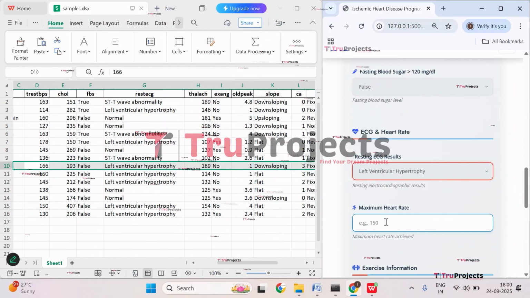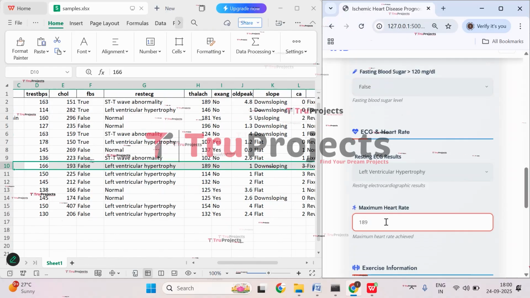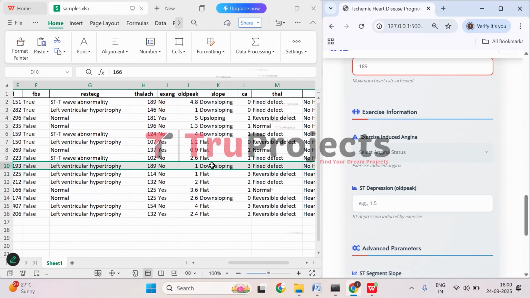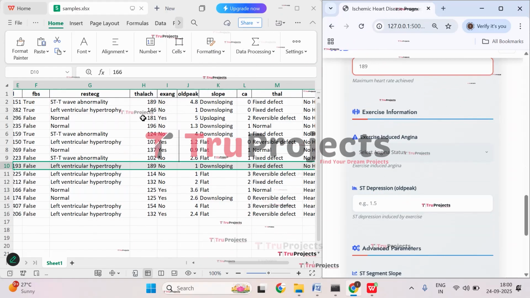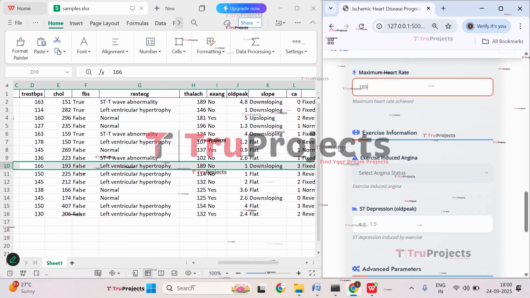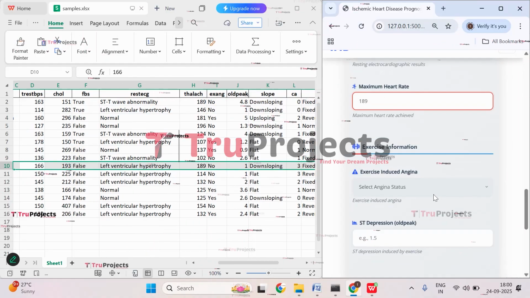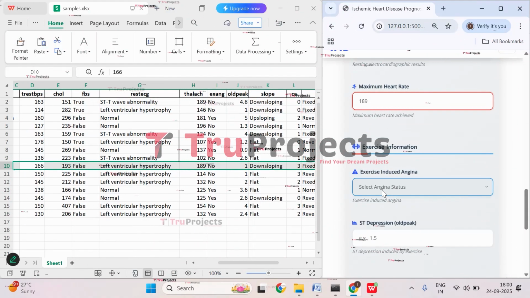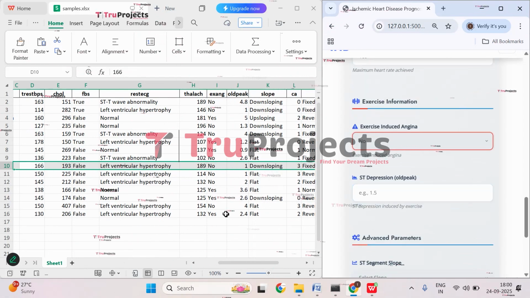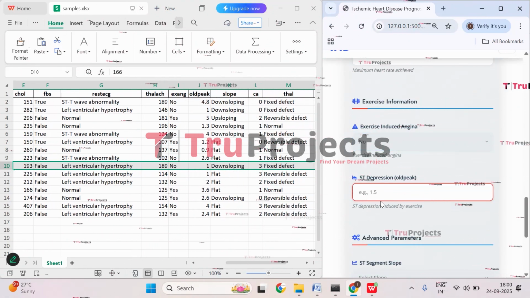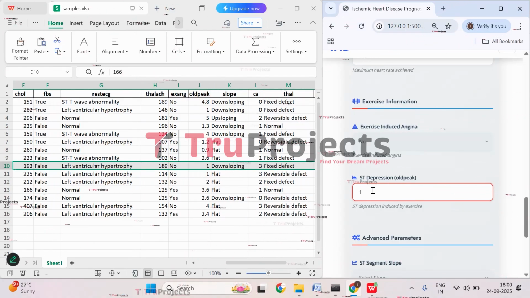And maximum heart rate is 189. And here we have exercise induced angina, so exang value is the exercise induced angina, which is no. Sorry, ST depression is 1.